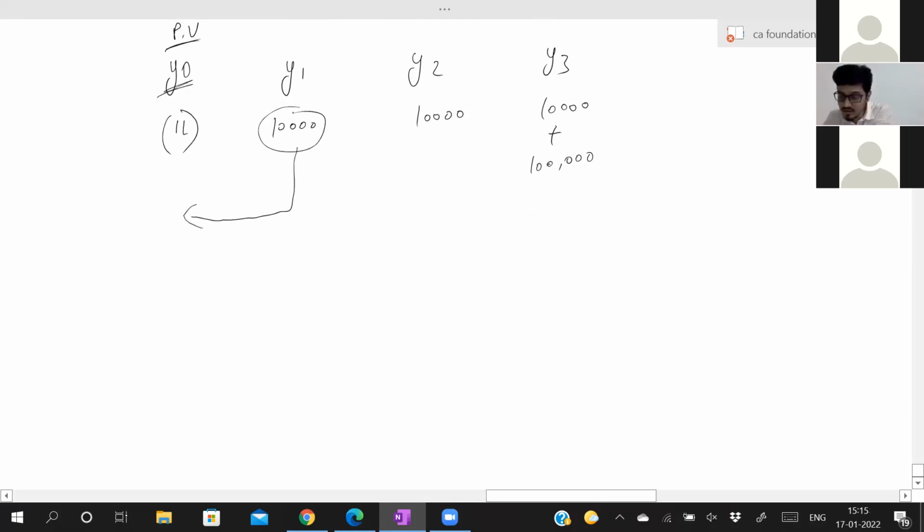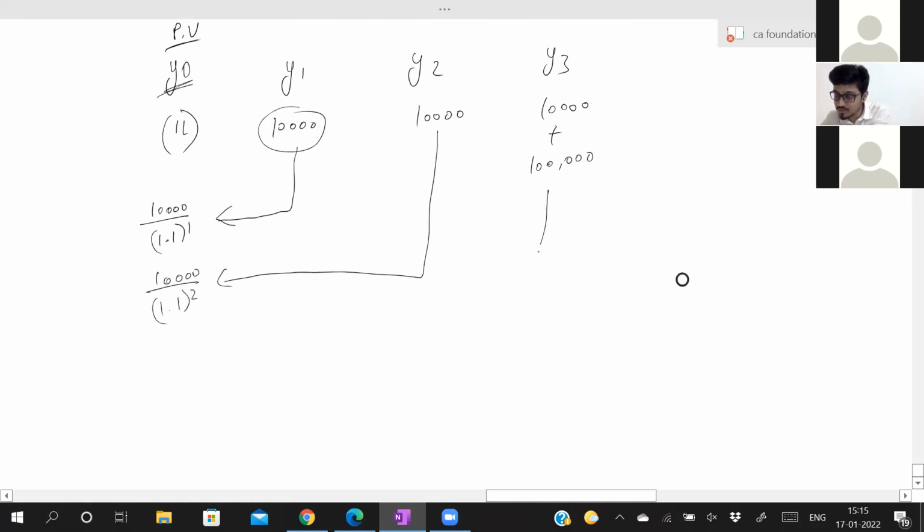The value of this 10,000 today is nothing but 10,000 by 1.1 to the power 1. Now this amount's value today will be 10,000 by 1.1 to the power 2. Now this amount today will be 1,10,000 by 1.1 to the power 3.